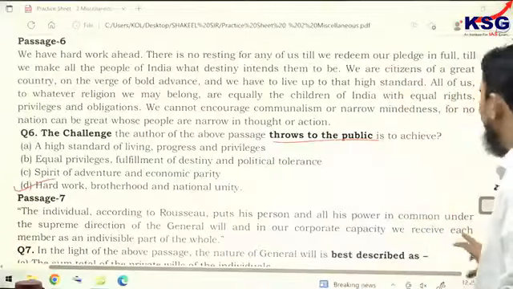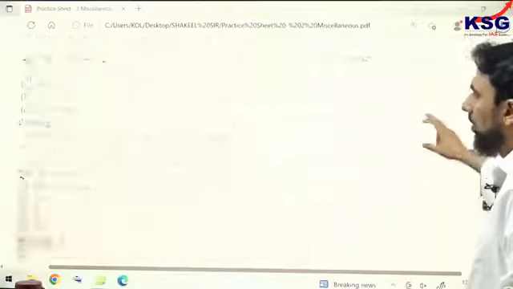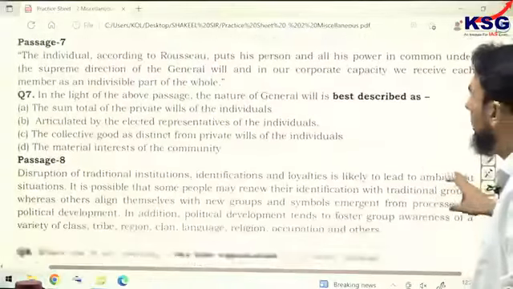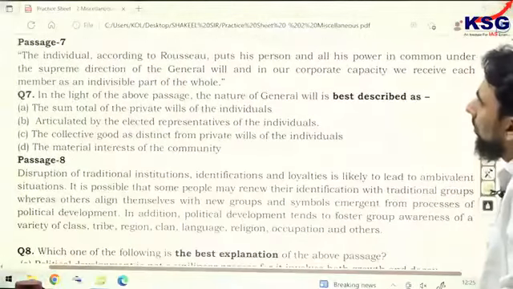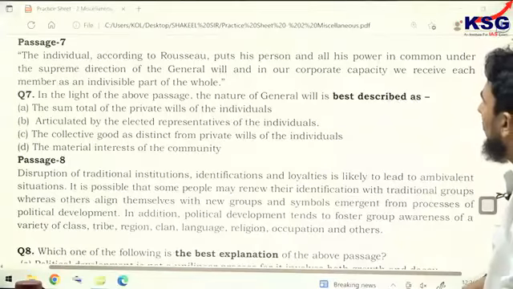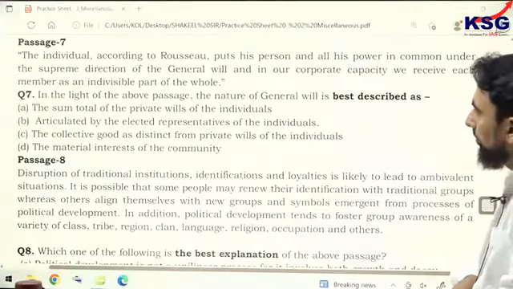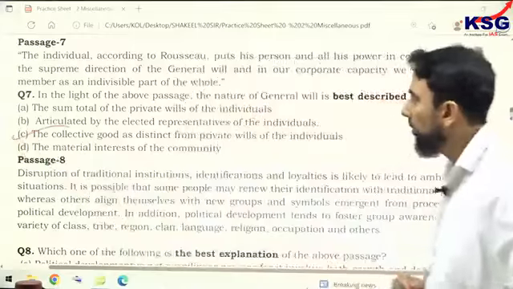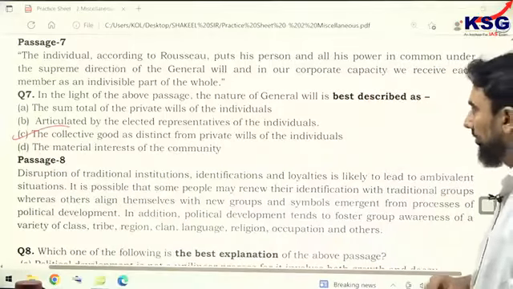All three elements are present there. So passage 6, D for Delhi. Passage 7 is a statement, and the general will is best described as... It should be option C. Passage 7, option C.